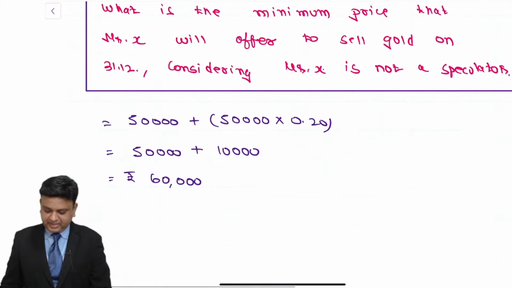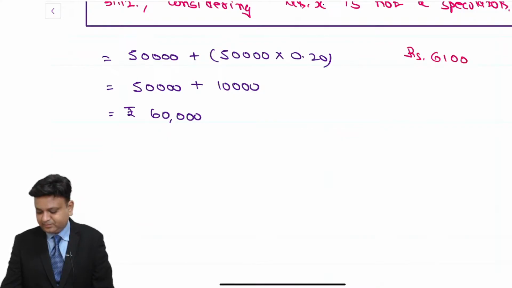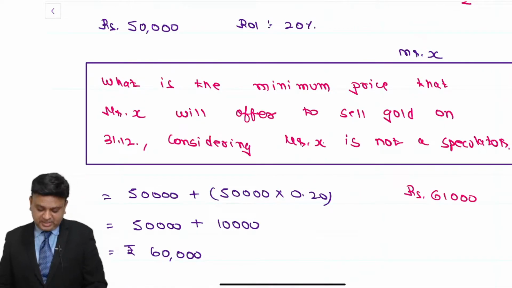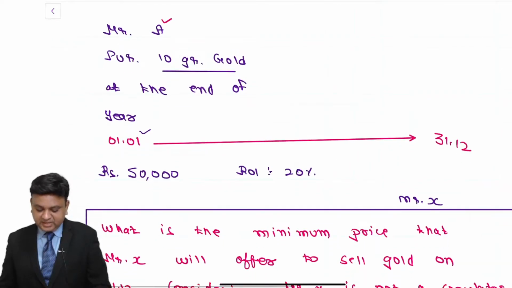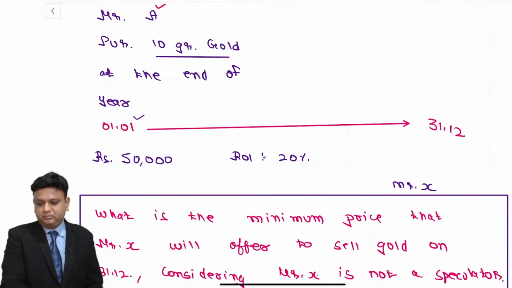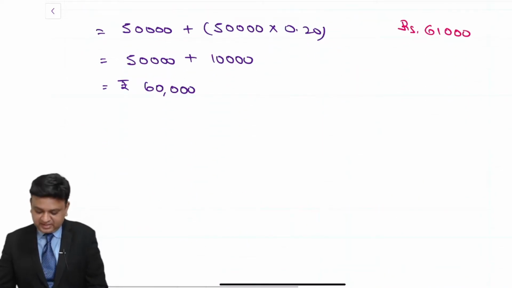Suppose Mr. X is quoting the price of rupees 61,000. This is the price that Mr. X is quoting to Mr. A. Now my question to all of you is whether Mr. A will enter into the forward contract with Mr. X or not. Write your answer in the chat box. So we understand that Mr. A will deny that no, I am not interested in the transaction.